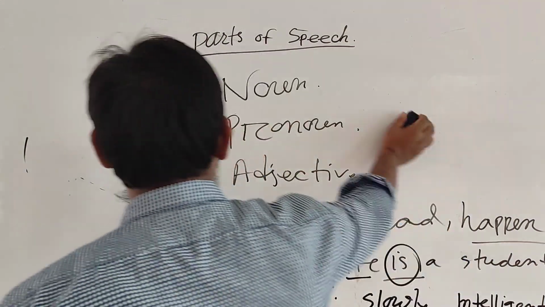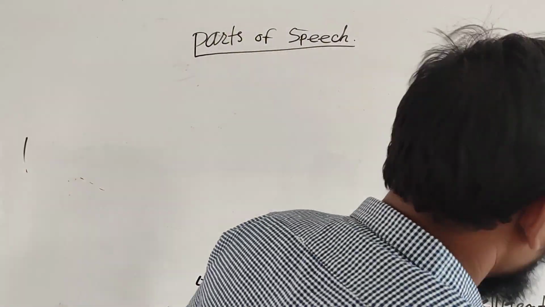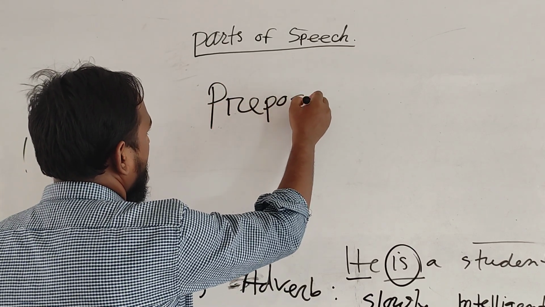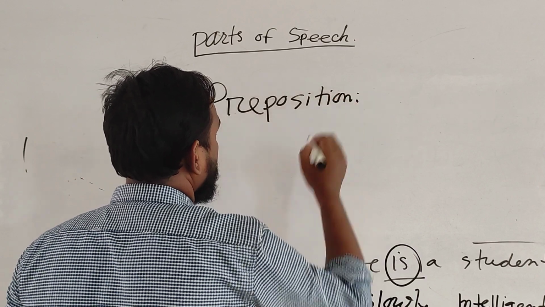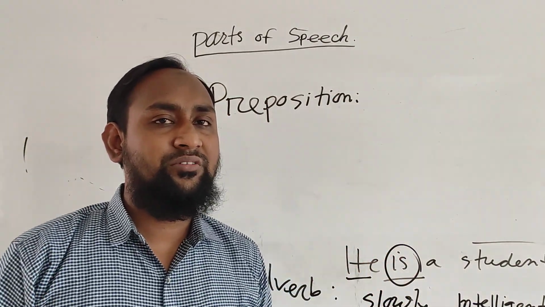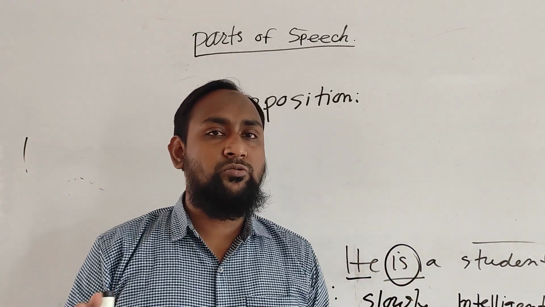Okay. The next one after adverb is preposition. Then I will write some prepositions. Students, a preposition is a word that is placed before the noun and makes a relationship between it and the other words.